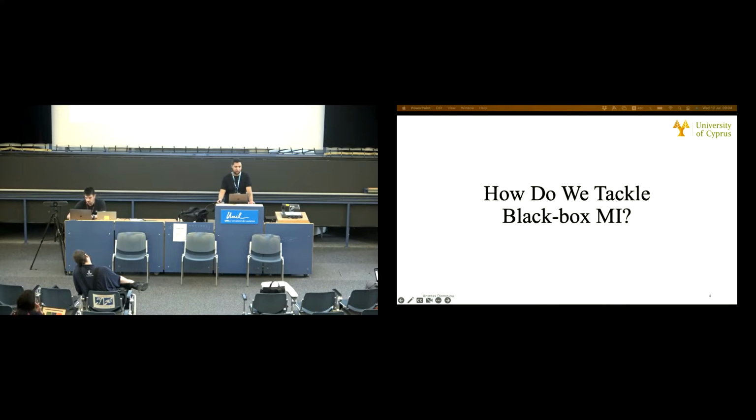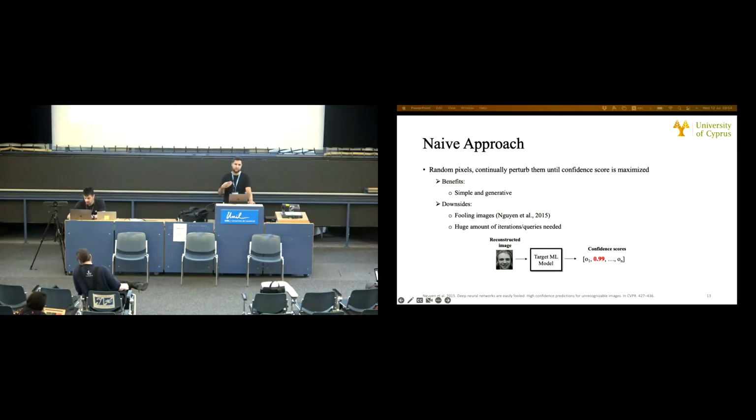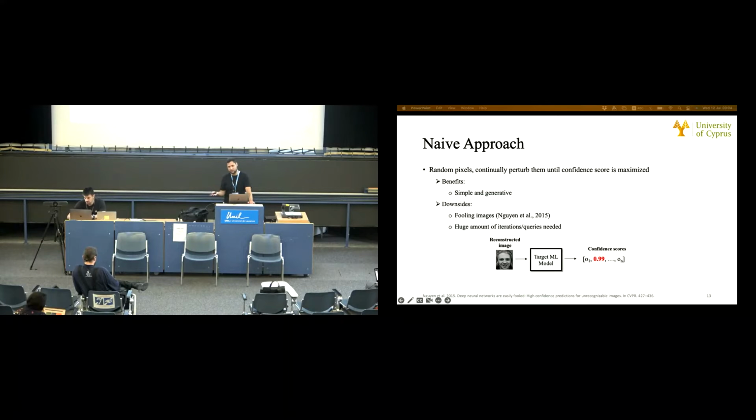So how do we tackle black box model inversion? The first approach is to start from random pixels and continually perturb them until the confidence score of the winning class is maximized. Now, this has the advantage of being simple and generative. However, this approach is known to generate fooling images, which are images that yield the target class with high confidence, but are visually irrelevant to the ground truth. And also, this approach requires a huge amount of iterations for reconstructing a single sample, let alone a complete dataset.